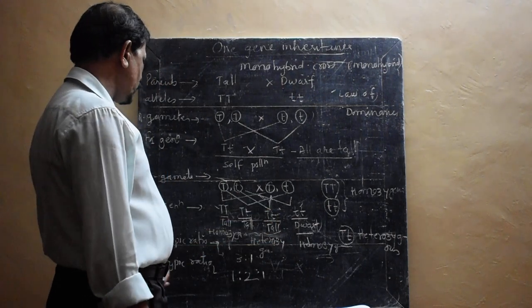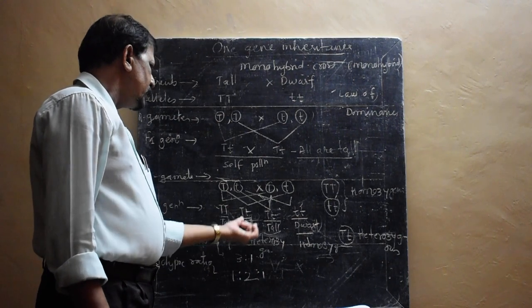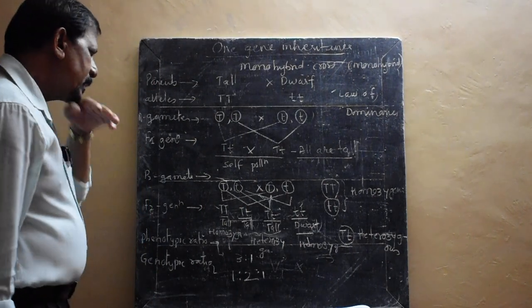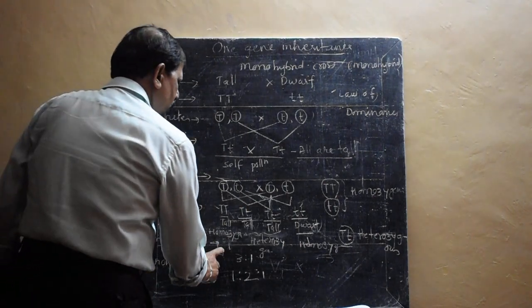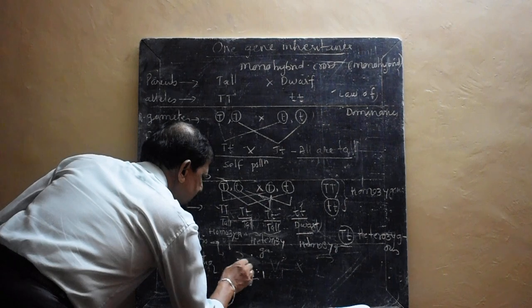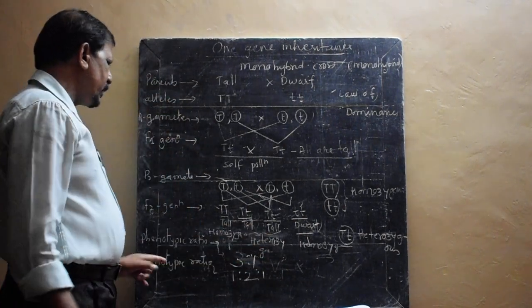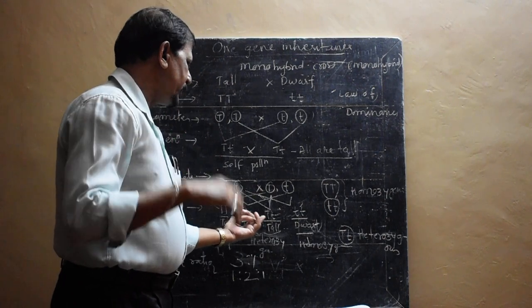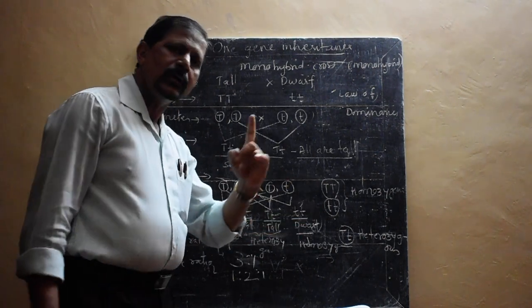So that is why in the genotypic ratio this is one type, ratio 1, these are the two type, ratio 2, and this is the one type, so 1:2:1. Then why is the phenotypic ratio written as 3:1? The 3:1 is because three are tall, whatever their genotypic identity, and only one is dwarf.